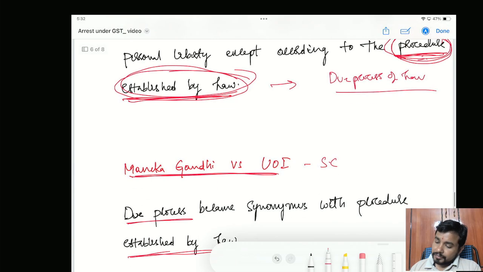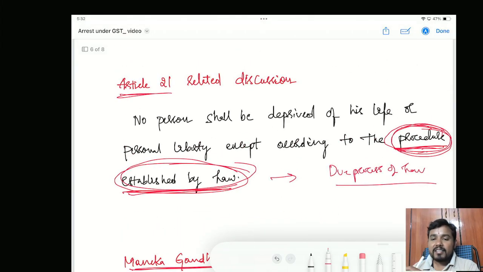Okay. In general, after the arrest, the arrested person should be produced within 24 hours before the magistrate. Many a times the GST department is not following that. This is a settled thing. Not only this one, there is one more important aspect which I am going to reveal now, which is very very important in my humble opinion, where we can challenge many arrests which are happening under GST.